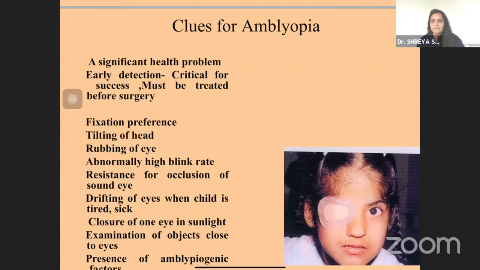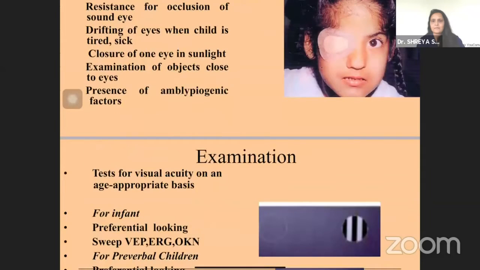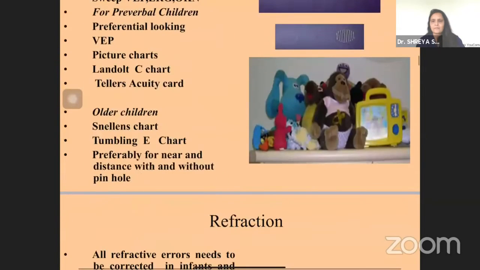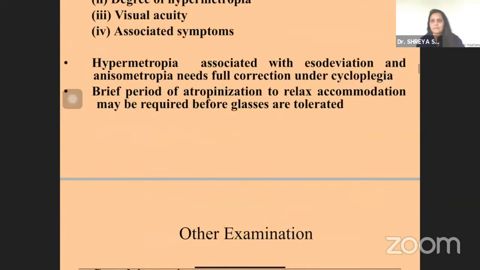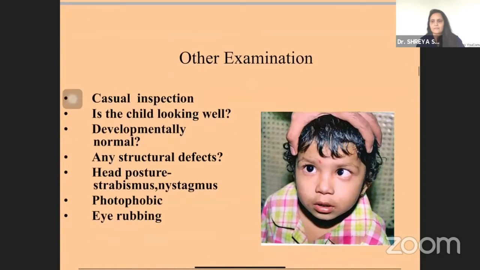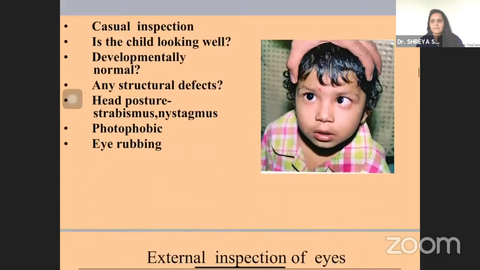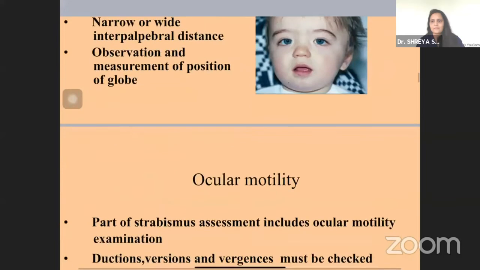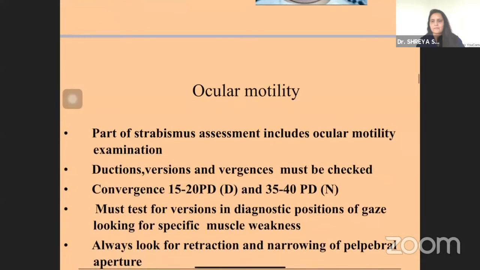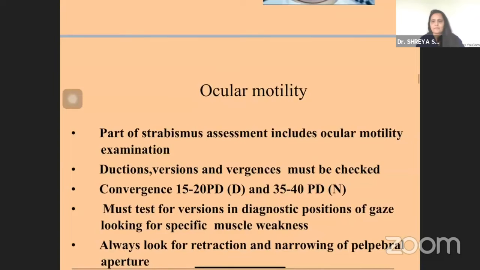Visual acuity, proper measurement, and proper cycloplegic refraction is mandatory. We have to do the other examination also, external inspection of the eyes. And part of the strabismus assessment includes motor and ocular motility examination.